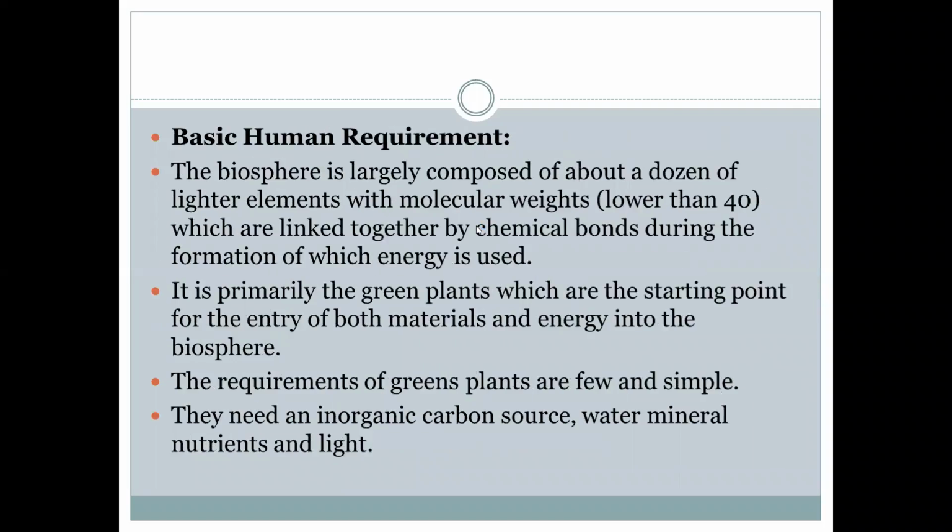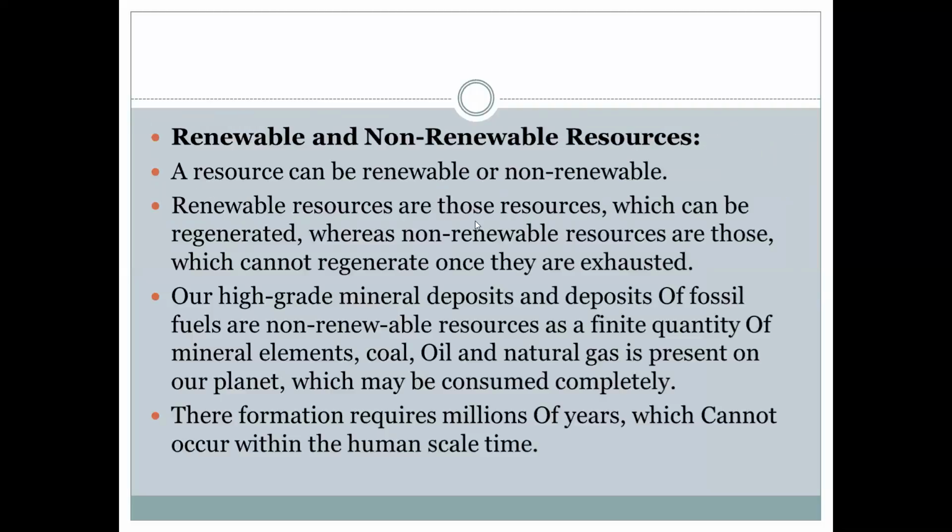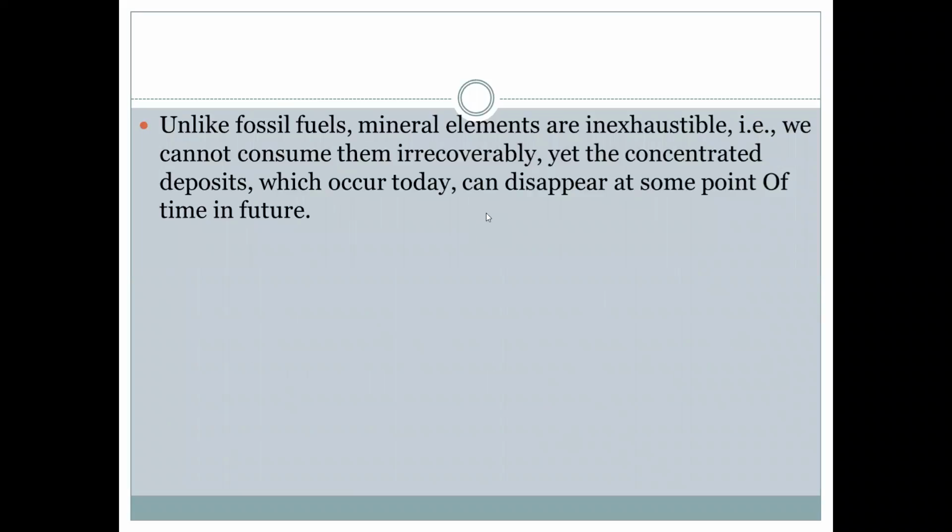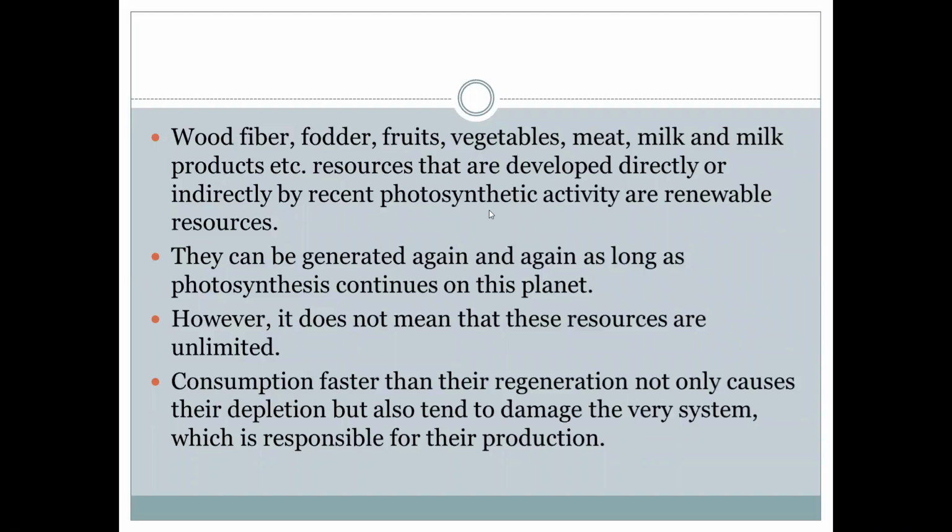These are the resources which are utilized by the human being. These are the renewable resources and non-renewable resources. These resources may be limited or unlimited.